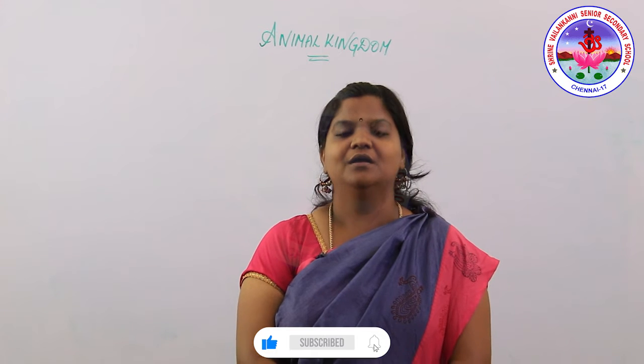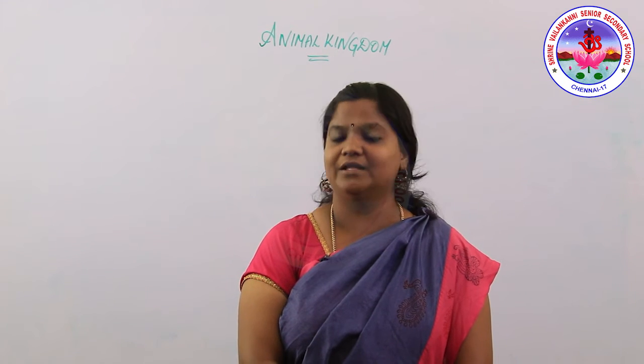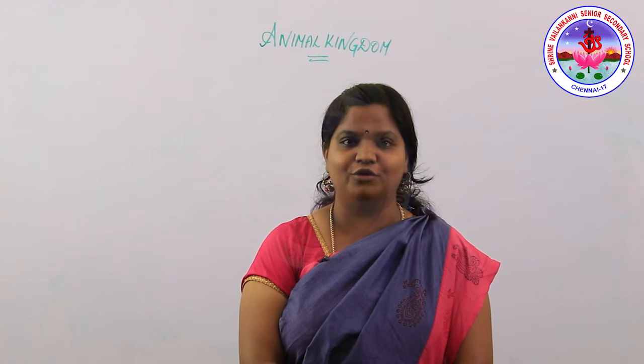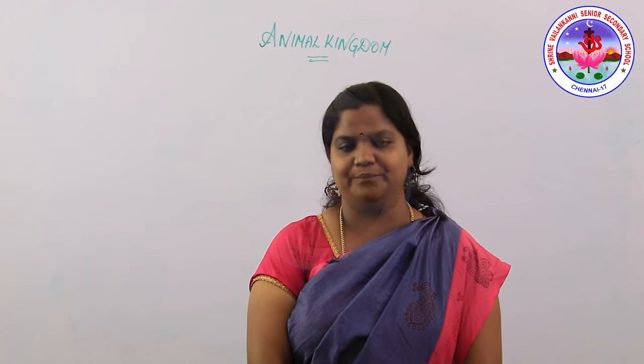Under agnatha, there is a class called cyclostomata. Cyclostomata is nothing but the animal bears a circular mouth and there is no jaw. The example will be Petromyzon, the best example for the class cyclostomata.